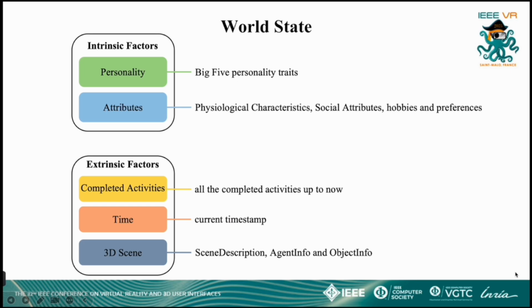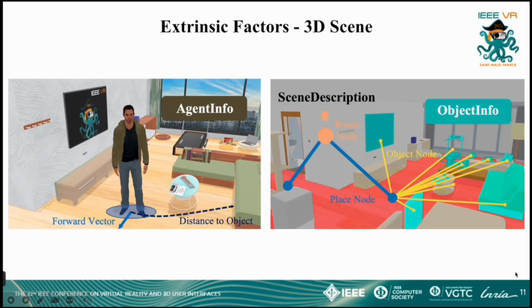These elements enhance the temporal relevance and contextual adaptability of virtual human behavior, thereby improving the personalization and adaptability of activities across different scenarios. Regarding the 3D scene, we divide it into 3 main components: agent information, object information, and scene description.